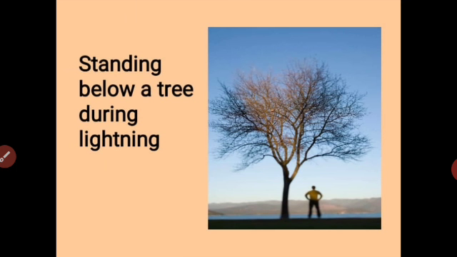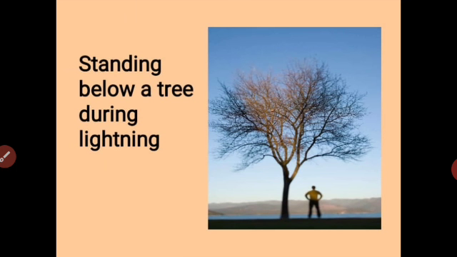Looking at a practical example, we are always told that we should not stand below a tree during lightning. Now, why is it so? Lightning is a natural process of discharge of electric charges. When a large amount of charge gets accumulated on the clouds, the charges find a path to come down to the ground, and we have the lightning that strikes the earth.